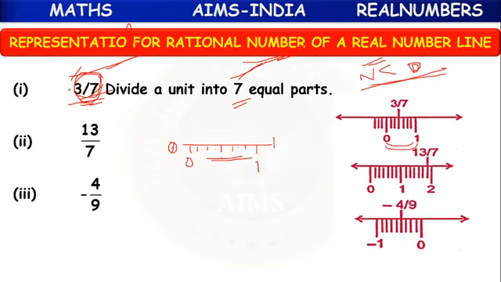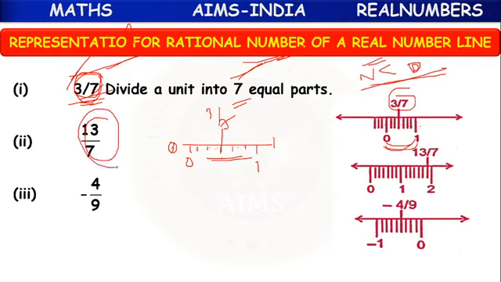Why 7? Because the denominator is 7. Out of the 7 equal parts, the numerator is 3. So 1, 2, 3. This will be 3 by 7. From 0 to 1, the third part will be the 3 by 7th part.